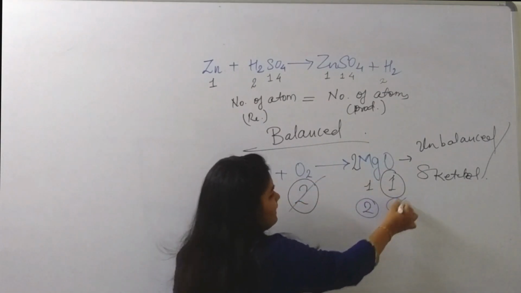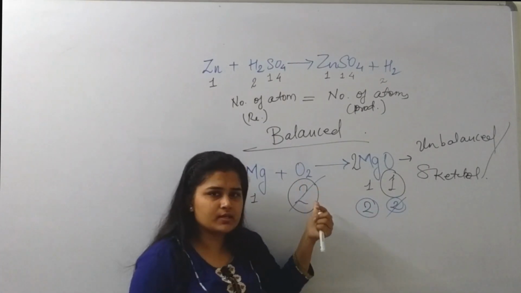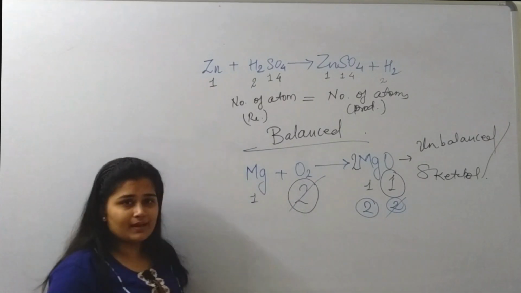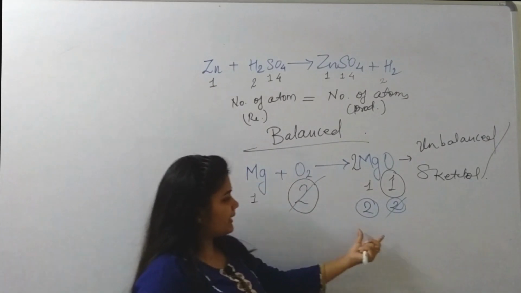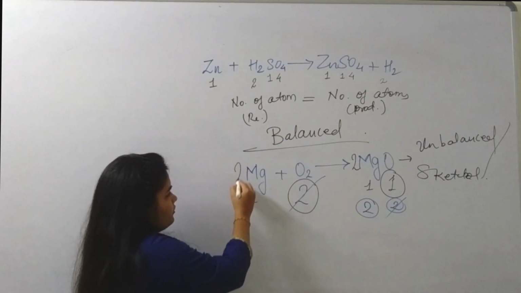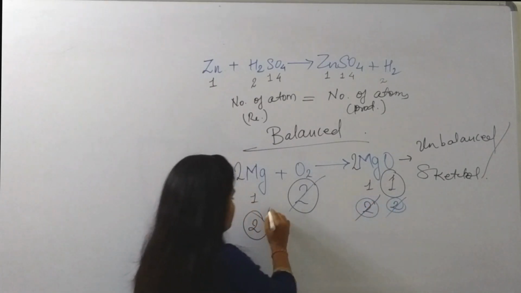Now oxygen is balanced. 2 oxygen in the product, 2 oxygen in the reactant. Now the magnesium is unbalanced. So we have 2 magnesiums in the product. So I can write 2 over here, 2 Mg, which means now there are 2 magnesium here and 2 magnesium here.